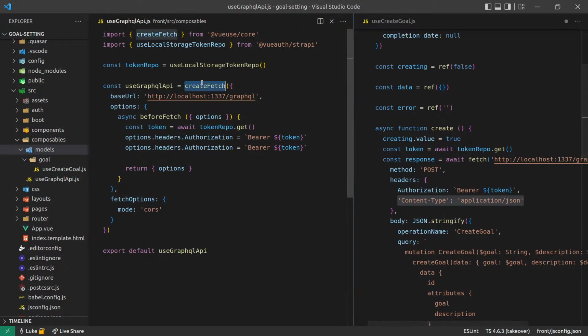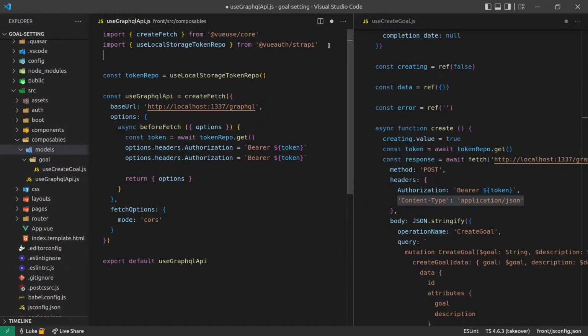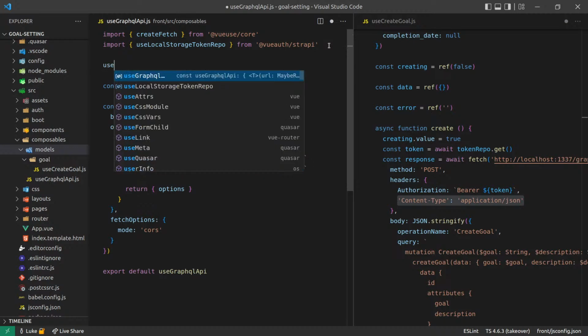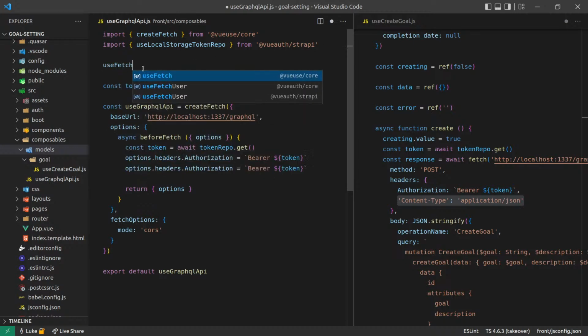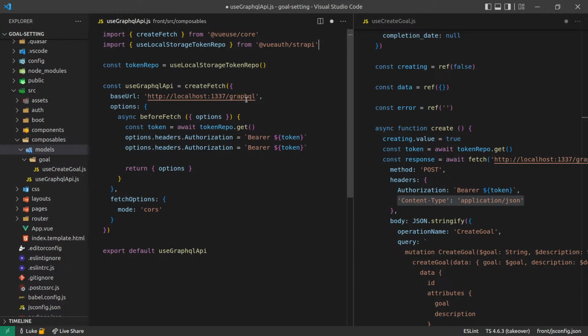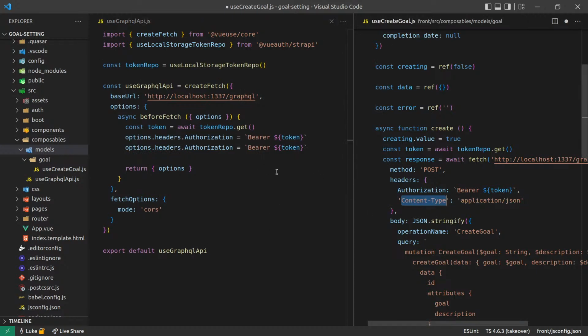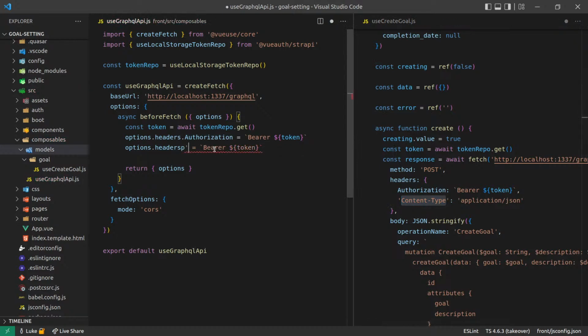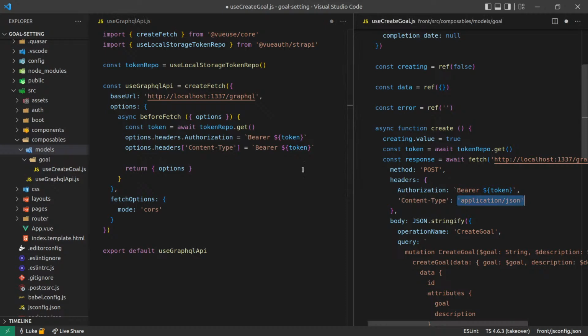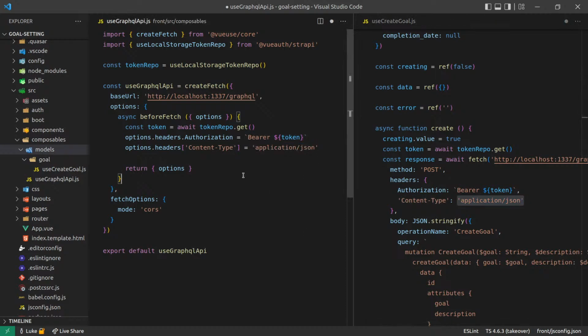We'll just use the create fetch in order to create a fetcher. By the way, create fetch basically allows you to create a version of use fetch. So it makes it just a little bit more reusable. This is going to make a little bit more sense in a second. So then we've got content type here. So let's add that in. And it's going to be application JSON. So that'll set our default options for us.